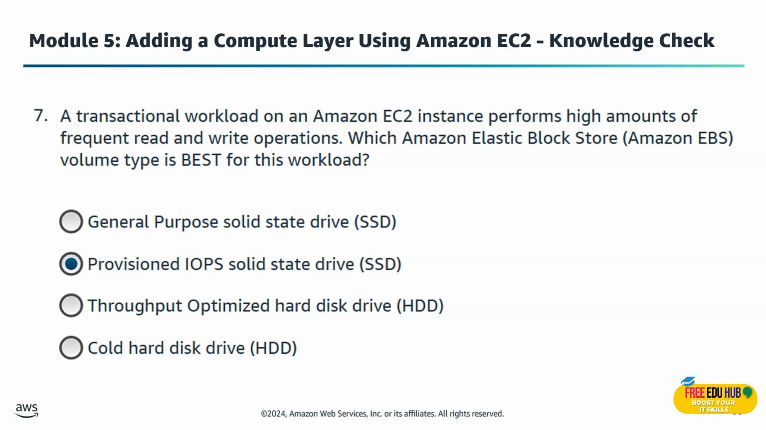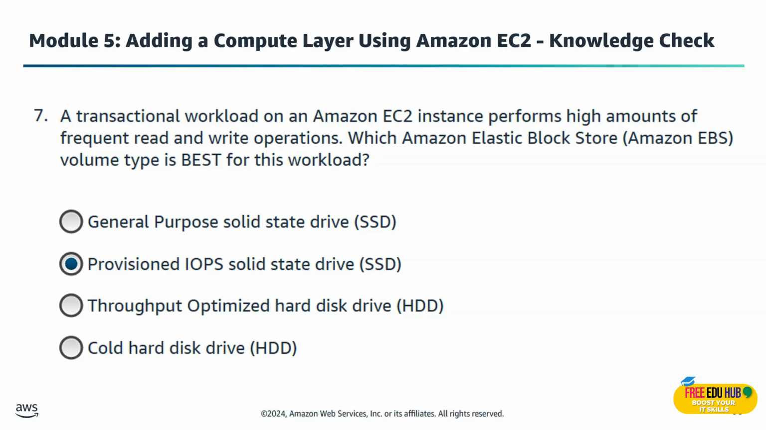Which Amazon Elastic Block Store volume type is best for this workload? So the right answer for this one is provisioned IOPS SSD. The reason for that is that this type delivers predictable high performance for inputs and outputs for database style workloads where consistency and speed are critical. They are perfect for transactional databases.